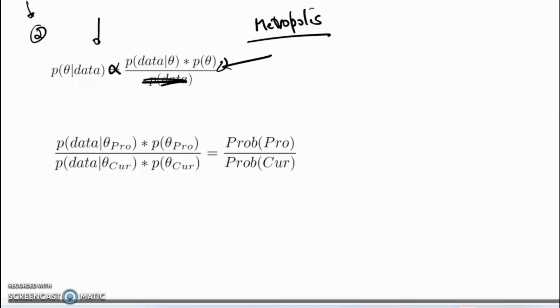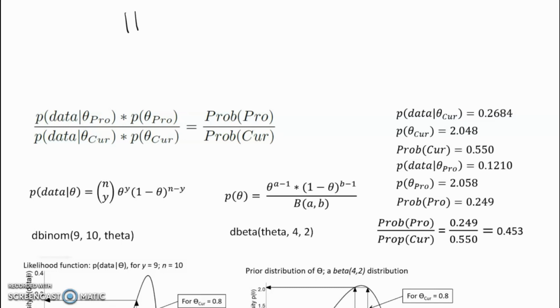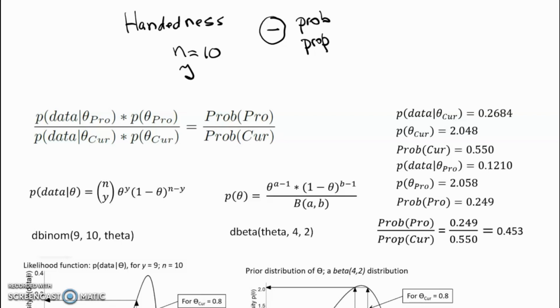Now I want to go over an example. The particular example I want to use is the example of the handedness experiment, where the goal is to determine the posterior distribution of theta, where theta can be thought of either as the probability that a randomly selected person will be right-handed, or equivalently, the proportion of the population that is right-handed. So we're going to get some data. We're going to poll n is equal to 10 people and discover that y is equal to 9 are successes. In other words, they're right-handed.